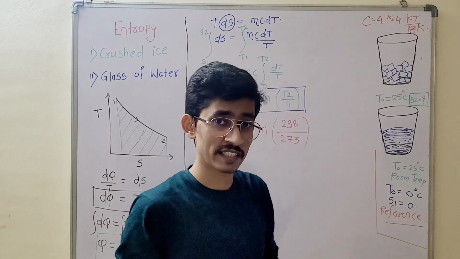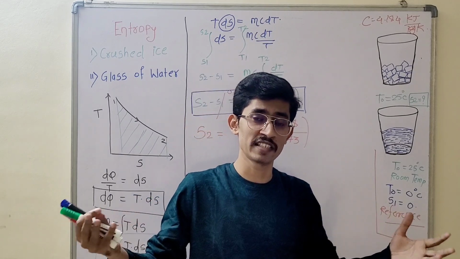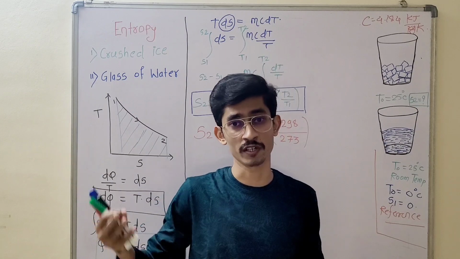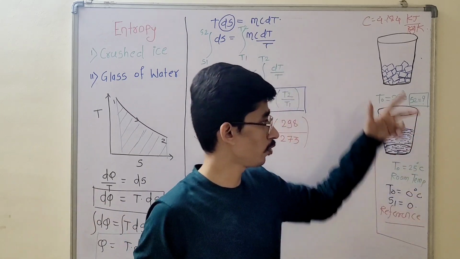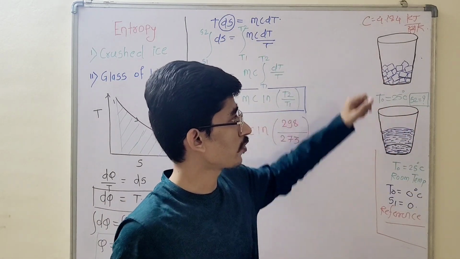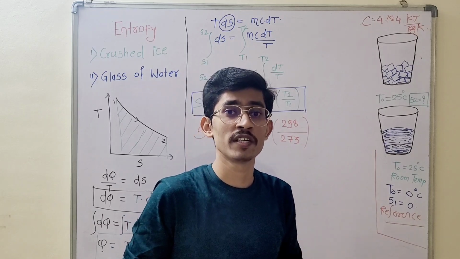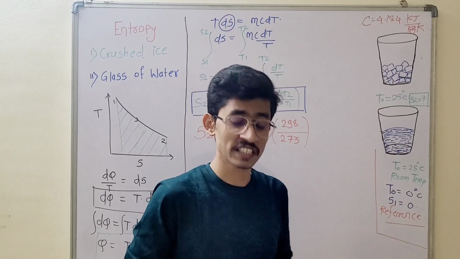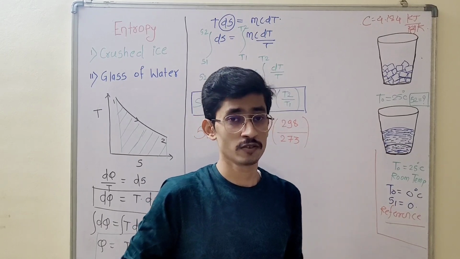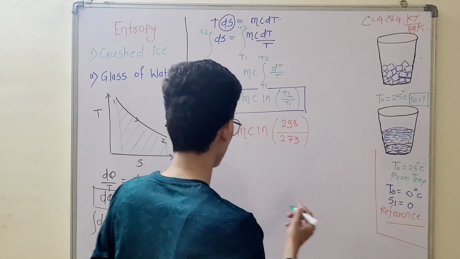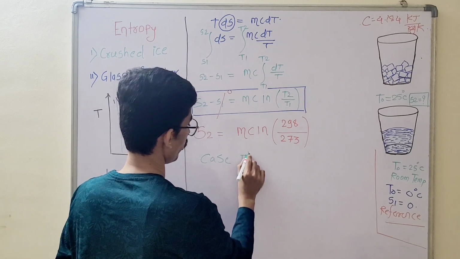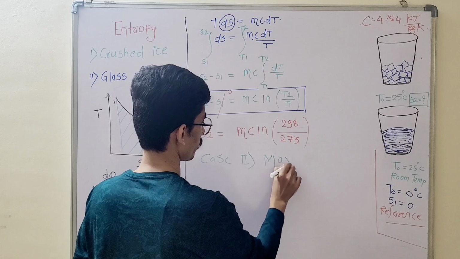So gases have maximum disorderness or randomness, so entropy for gases is very high as compared to solids and liquids. But in both these cases, the degree of randomness for a solid is very low as compared to liquid. So which case has maximum disorderness? Case number 2 has maximum disorderness.